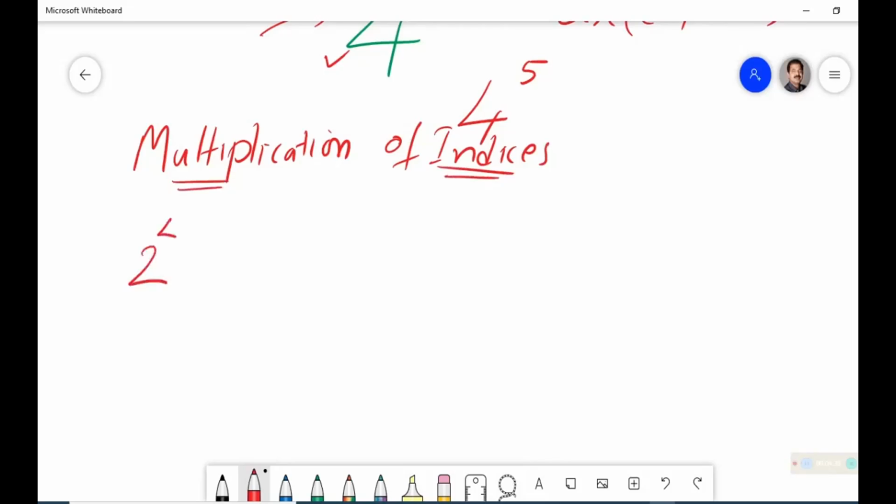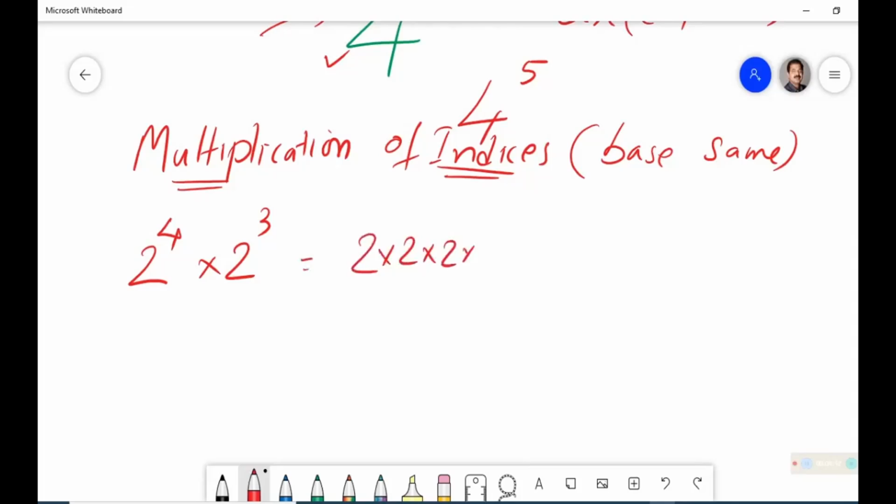Suppose we have to multiply 2 raised to 4 by 2 raised to 3. Then one condition comes in: the base should be the same. The base is the same here. If it is the same, how will we write this? We will write 2 into 2 into 2 into 2, then again 2 into 2 into 2. This is the answer. But we will not write like this. We will count here.